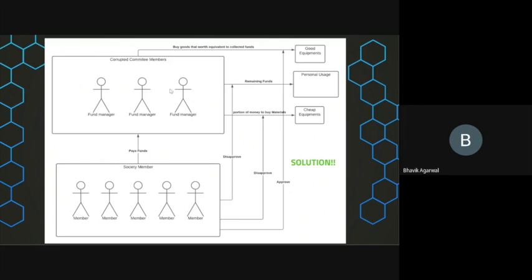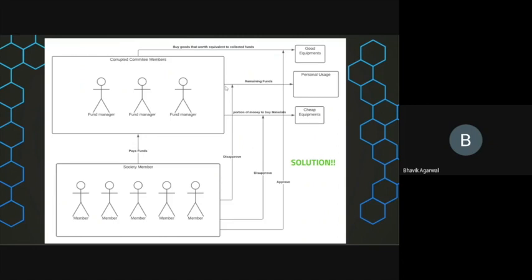Now think, if some funds are left, and the fund manager decides to buy some products for their own good and not for the whole society. So the fund manager would be submitting a transaction saying that I am using this fund for this use. Then society members will see that this is not for the event and is for their personal use. So most of them are going to disapprove this request, and the corrupted committee members could not move forward with this request for their personal usage.